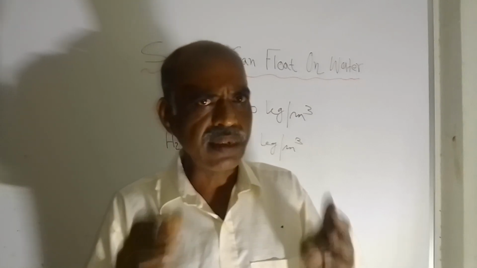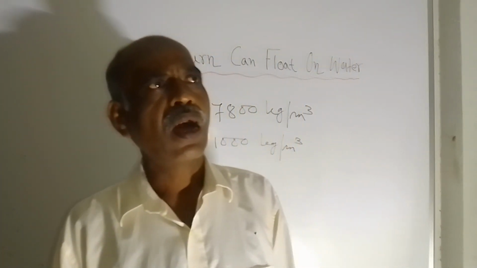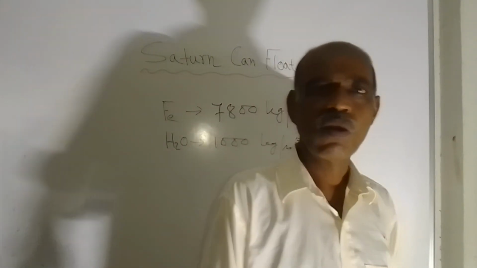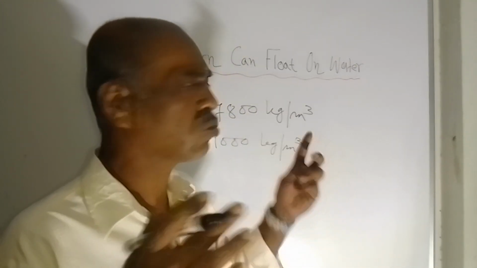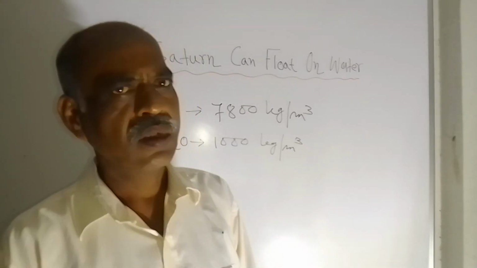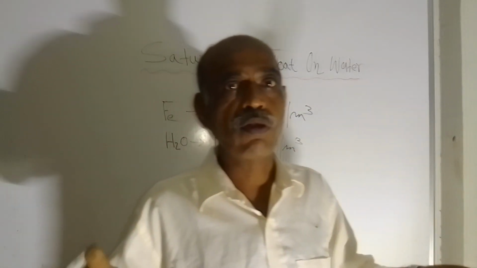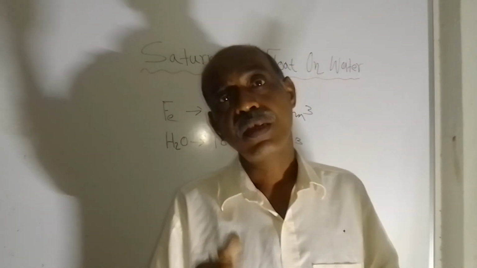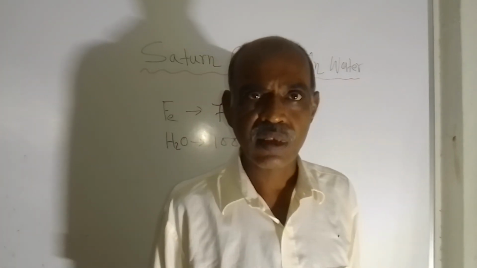And one thing you should keep in mind is that Saturn, that planet, is made up of mostly gas. So obviously the density of that planet is less than the density of water, and so Saturn can float on water. This was the explanation. It does not depend upon the total mass or the total volume, it depends upon the average density. It means whether an object can float on water or not depends upon the average density and nothing else.